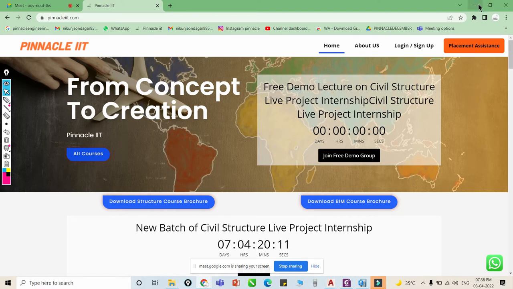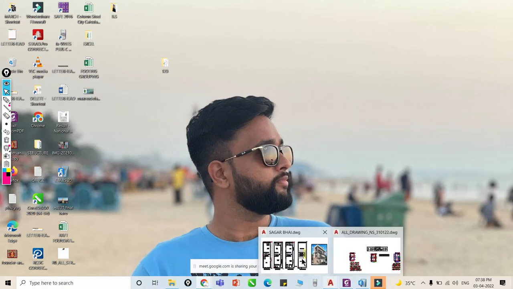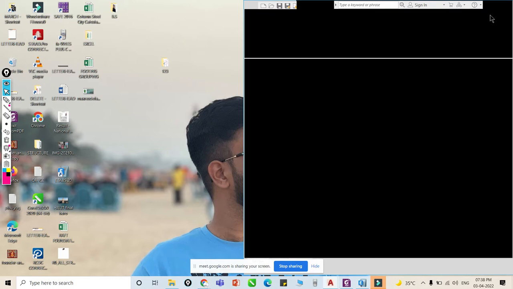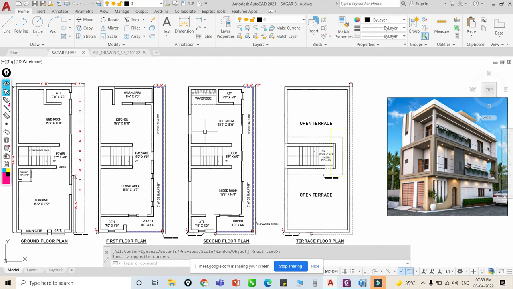So I will start with our basic terminology. This is our first project, you can see on my screen. The first project is our G plus 2 residential bungalows. Then project number 2 is our hostel buildings. We will cover these different types of projects, and I will discuss all the things. Project 3 is your industrial RCC structure, and the very important project 4 is your totally high rise structure. In high rise structure we will do the response spectrum analysis as well as wind analysis.